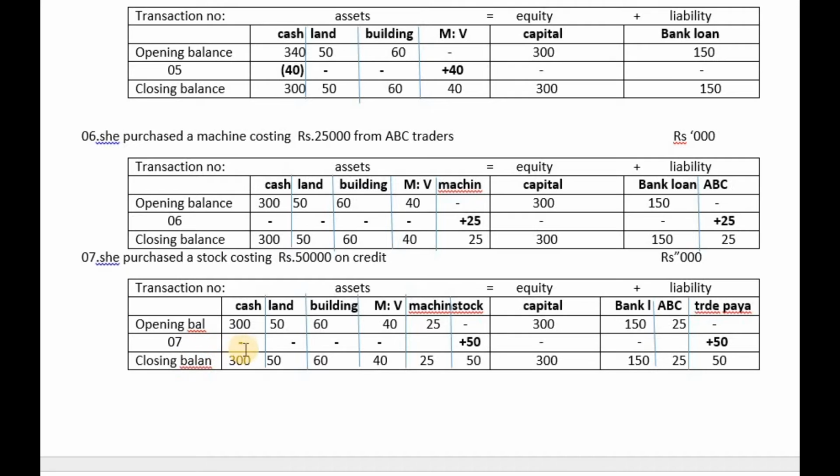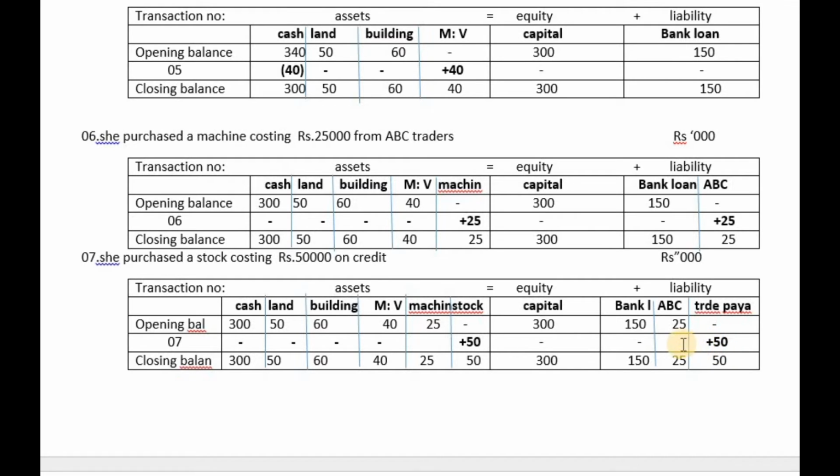Due to this purchase of stock on credit, no effect on cash, no effect on land, no effect on building, no effect on motor vehicle, no effect on machine. What happened? Stock increased by 50,000. No effect on bank loan. No effect on ABC. And then trade payable increased by 50,000.